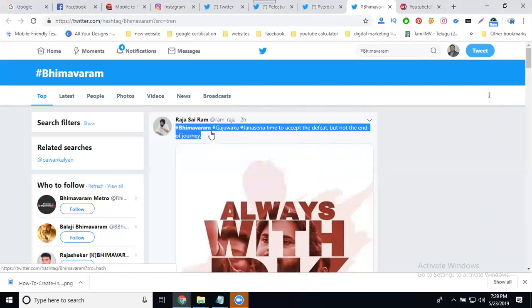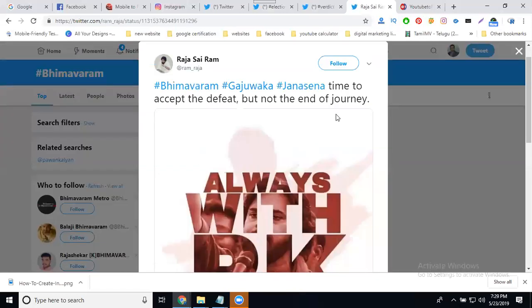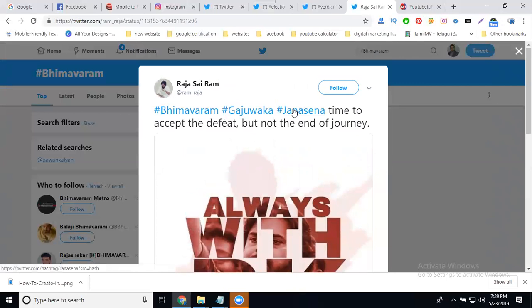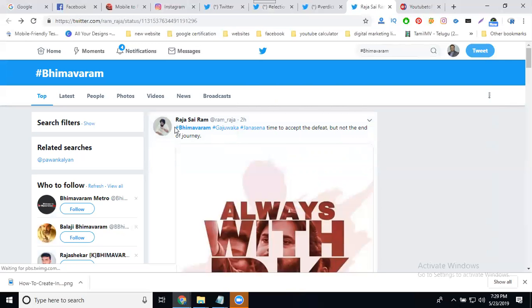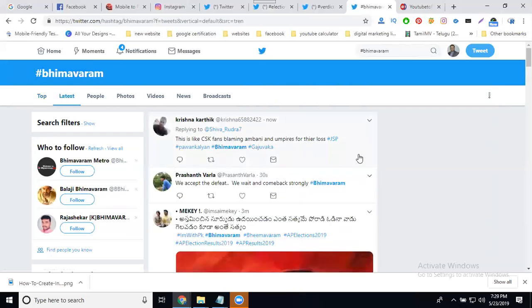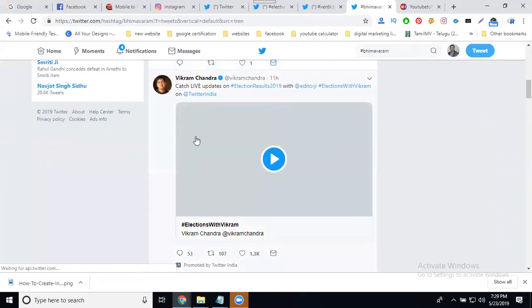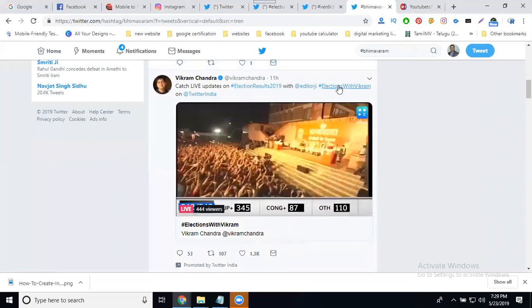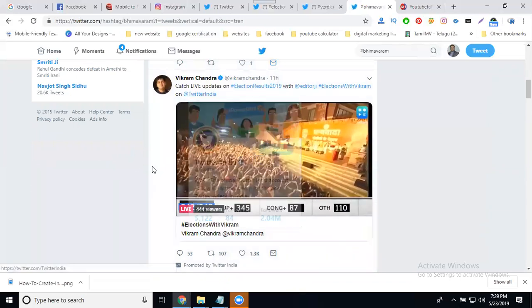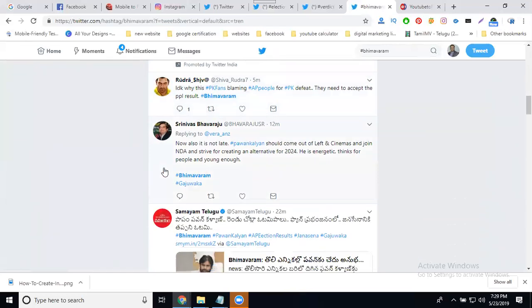So this will be written for Bhimavaram. They're writing about Gajuvaka, and time to accept the defeat, but not at the end of the journey. They're writing some option. Copy, latest. So people are posting. It's like CSF fans blaming Ambani, impressed by their loss by JSP. So people are posting the updates on election for this one. So this is all the kinds of postings using hashtags.